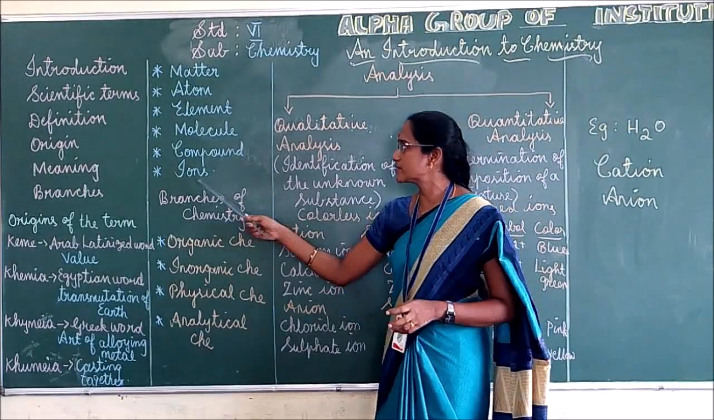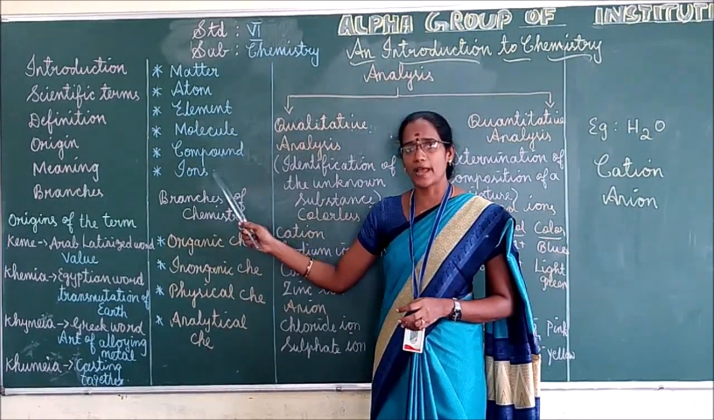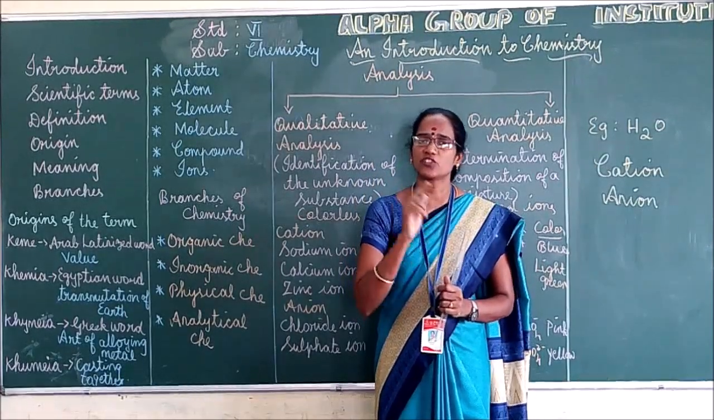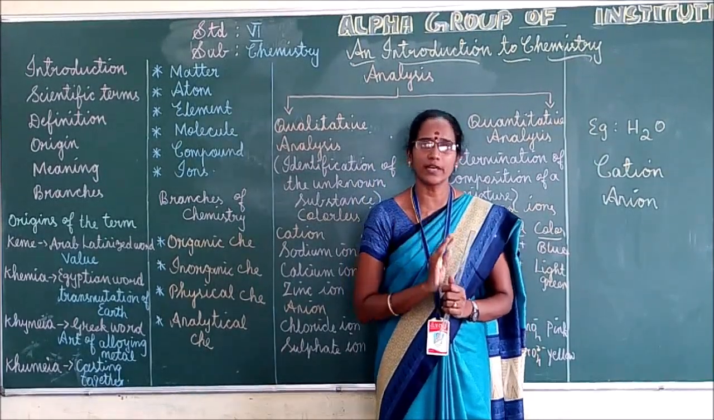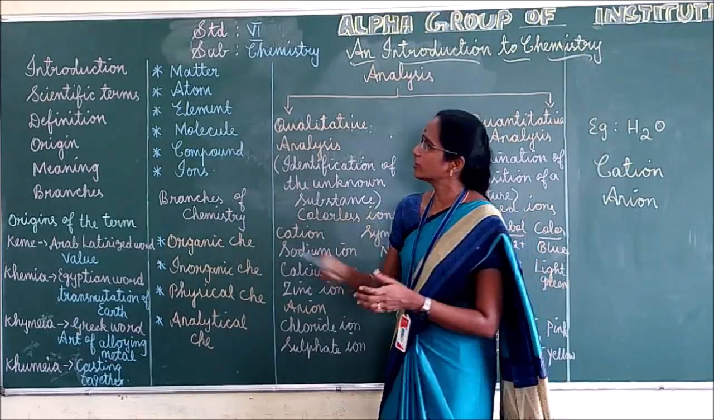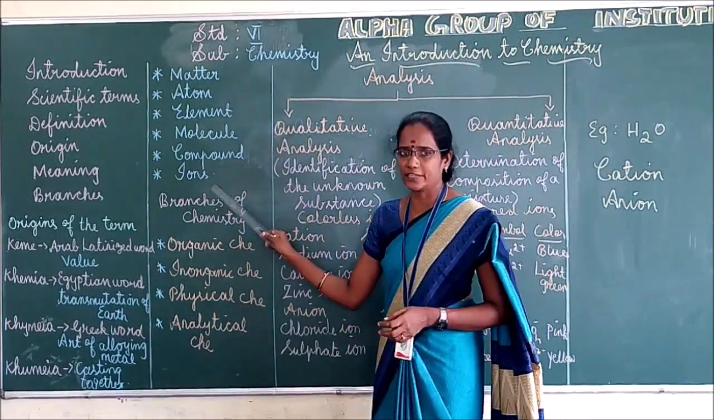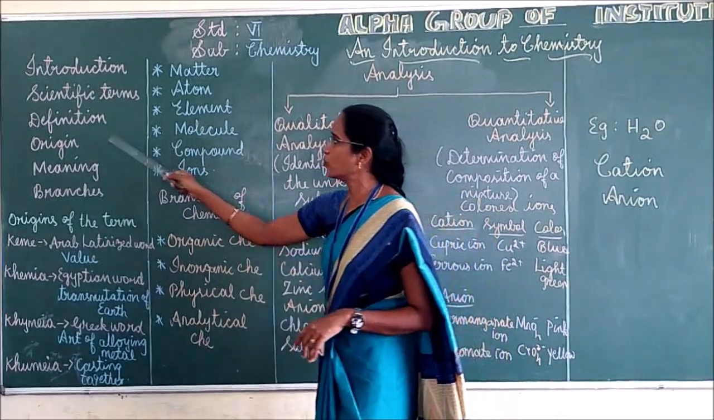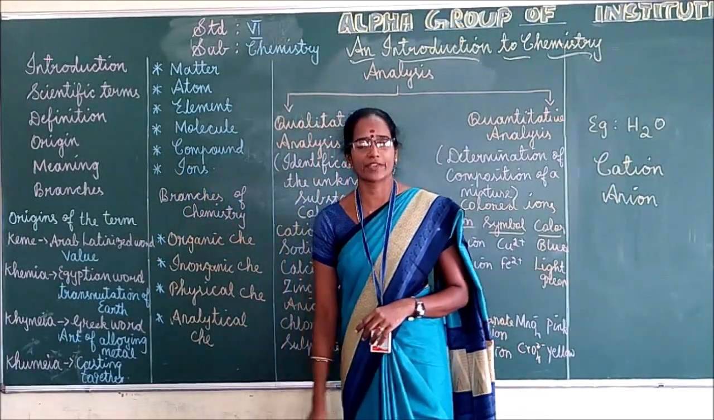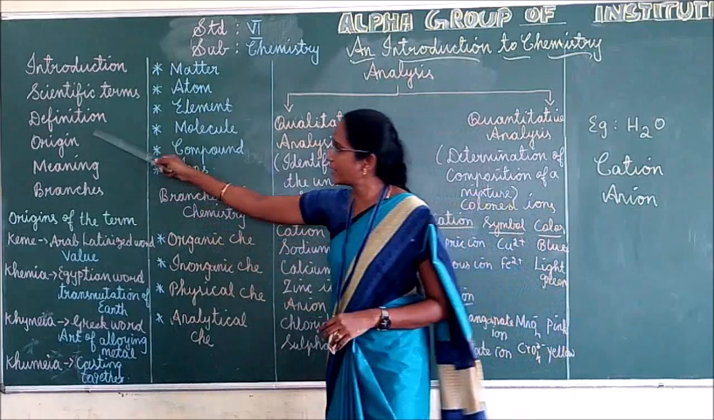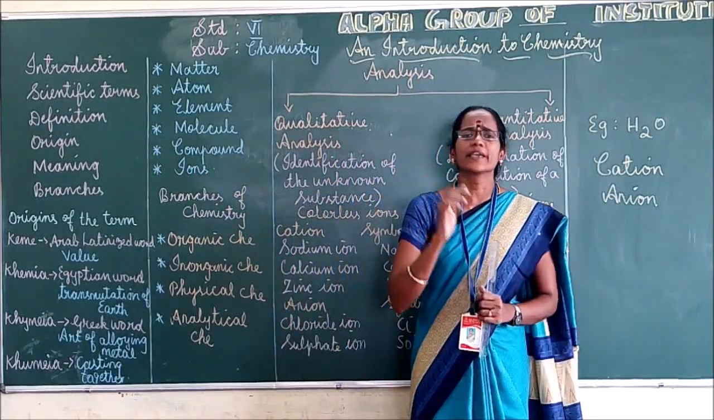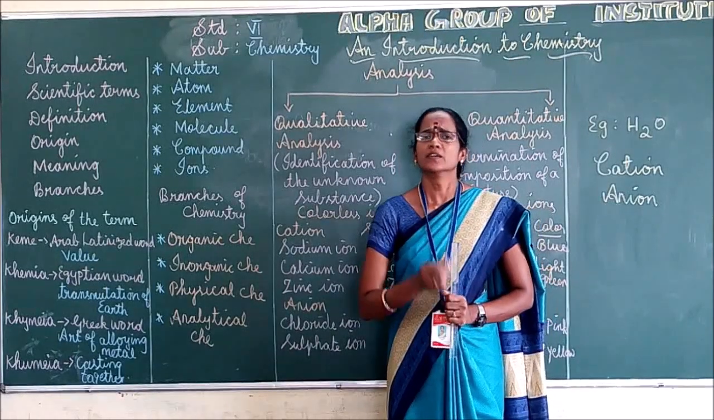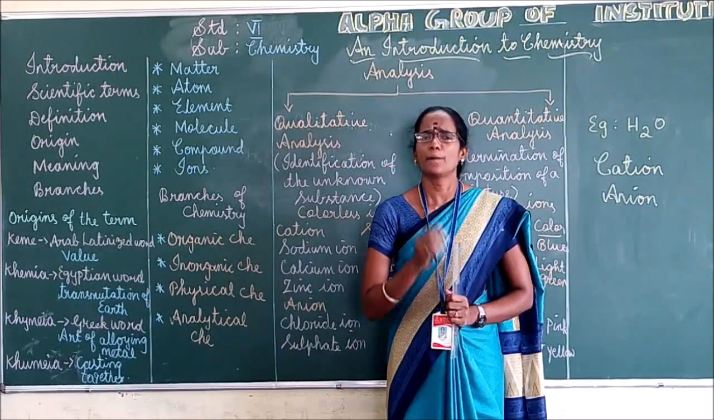So ions means what? Atoms or groups of atoms that have a charge, positive or negative, are called ions. Understood, children? So these are the important scientific terms you should know. Next we can move to the definition of chemistry. Third one, definition of chemistry. Chemistry is defined as a branch of science that deals with matter.